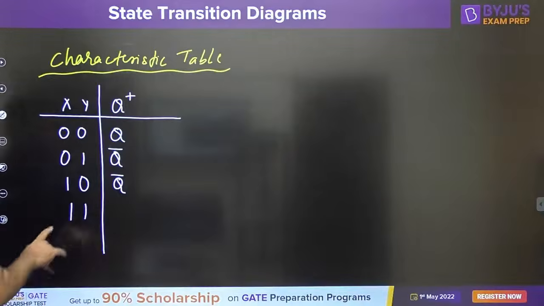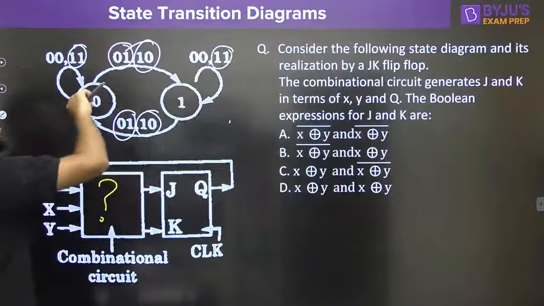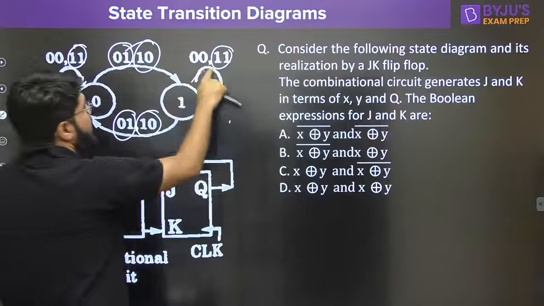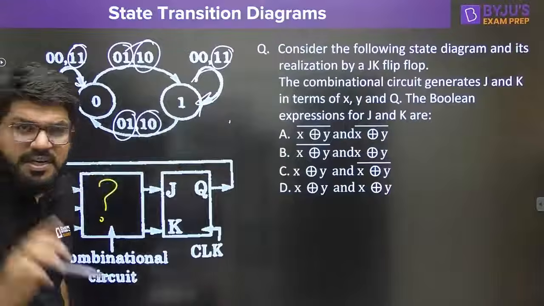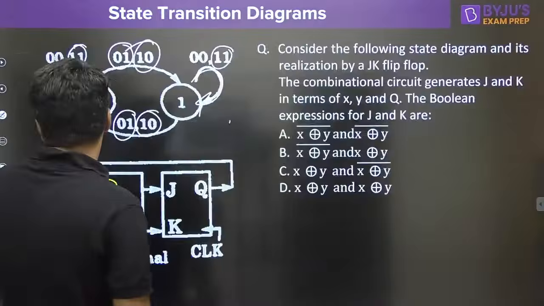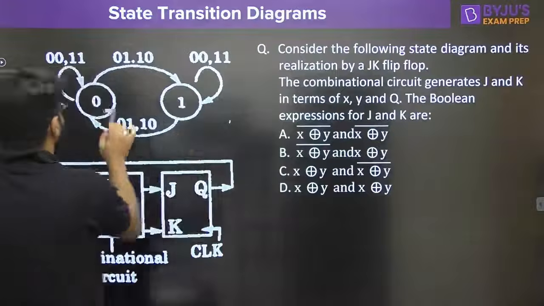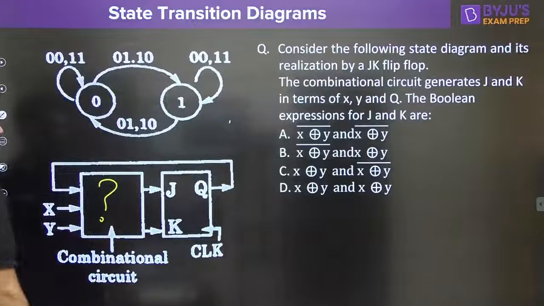Last possible input combination is 1 1. So what happens at 1 1? Look at the 1 1. The device, if 0 remains 0, if 1 remains 1, means same state. So Q plus is equal to Q. The Q plus remains equal to the Q. So this is completed simply.